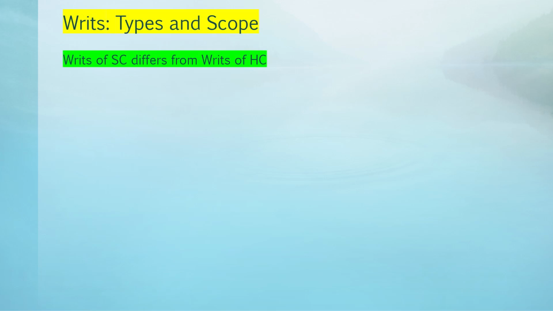Now we'll see writs. There are different types of writs and their scope. We'll discuss that. But before that you should know that the writs of the Supreme Court differ from writs of the High Court. In what ways? We'll know.